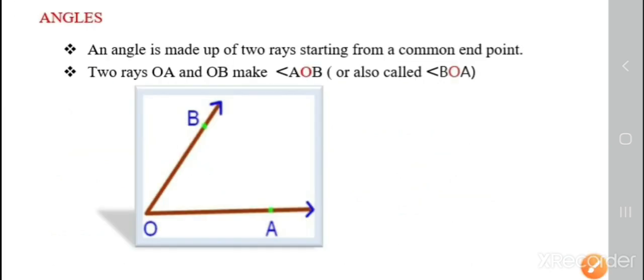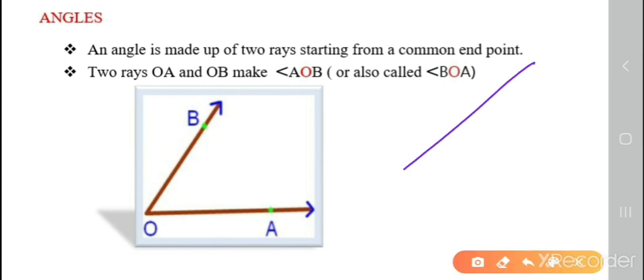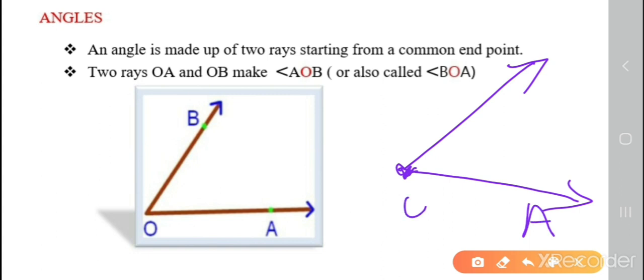Children, now let us see what are angles. Now you are taking two arms like this, two rays like this. Does a ray have an end point? Yes. Here it moves on, here it moves on. This is an angle where two rays meet each other at a point. This is an angle, and it can be called angle AOB.